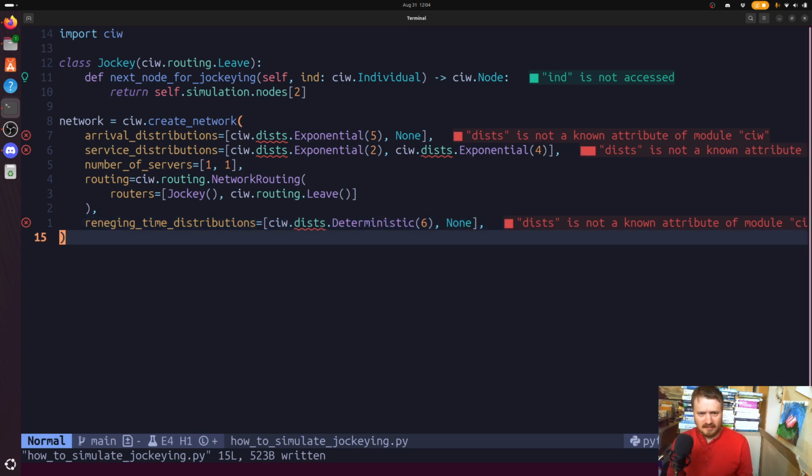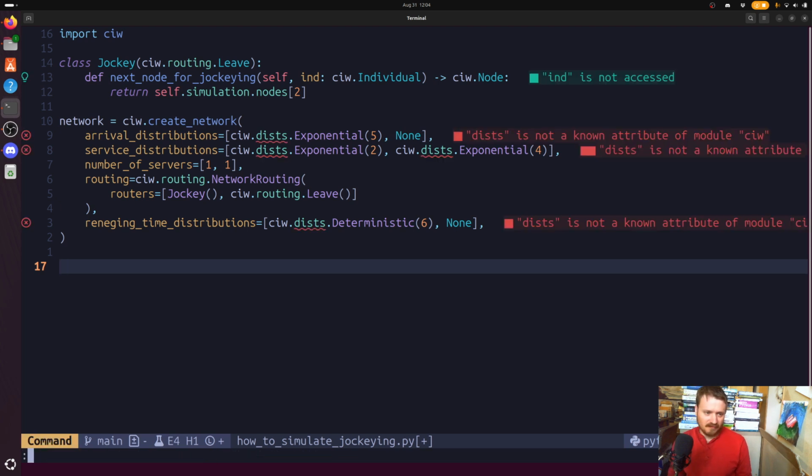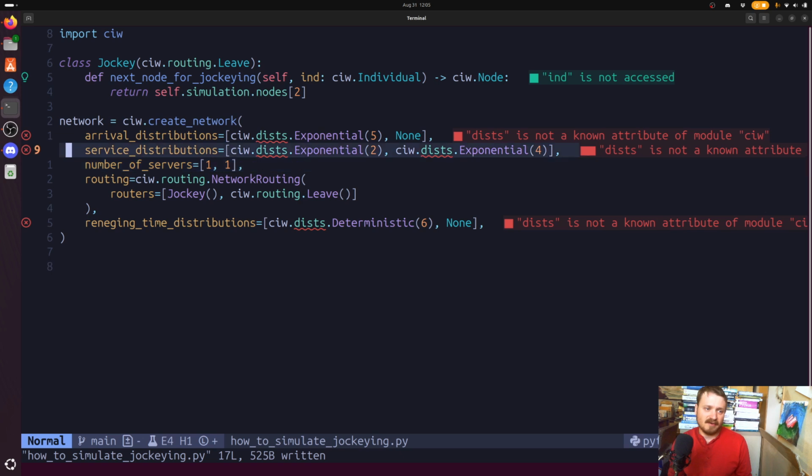Okay, so that's as far as the model definition stuff, all that you actually need to do. And of course, we could set a simulation up, but I think hopefully it's clear enough. We won't go through it in this video, but the idea is hopefully clear, where what we're really going to have happen is, let's say that they do renege. Somebody arrives at node 1, and 6 units of time elapse, so they renege.